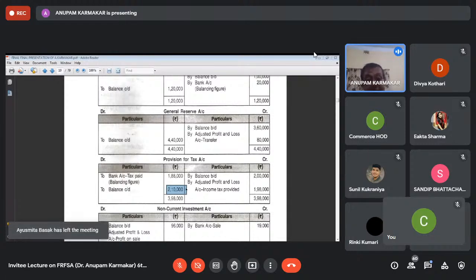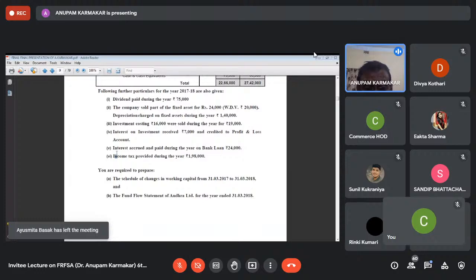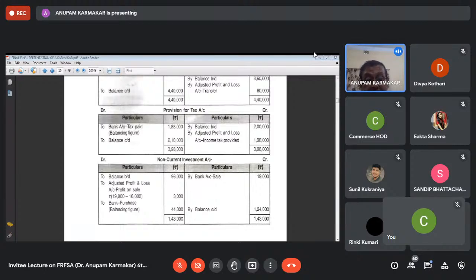Okay. And remember that here it has been mentioned that income tax provided during the year is 1,98,000.